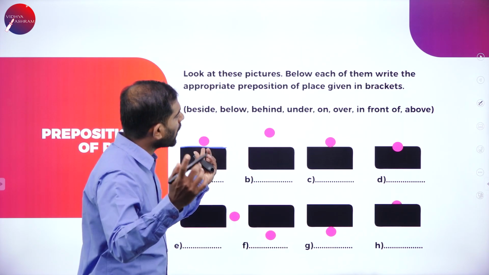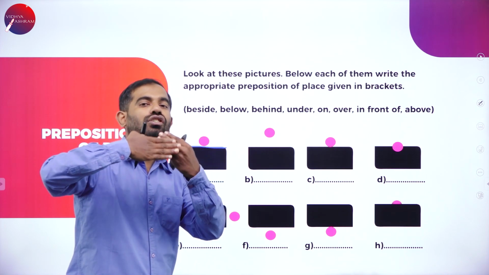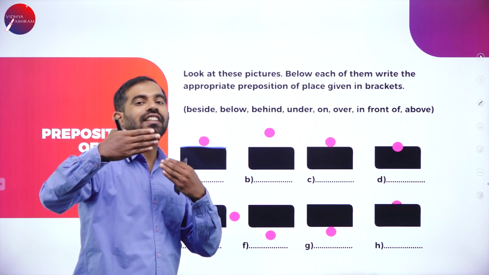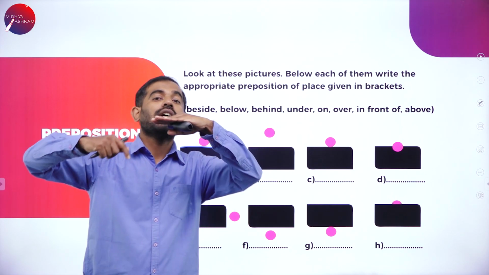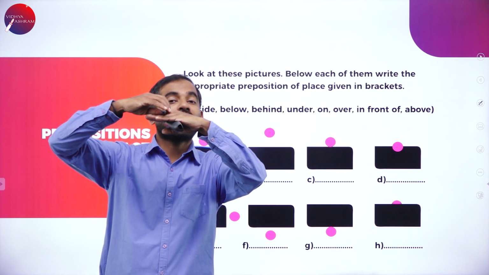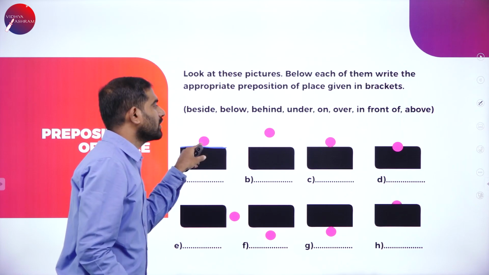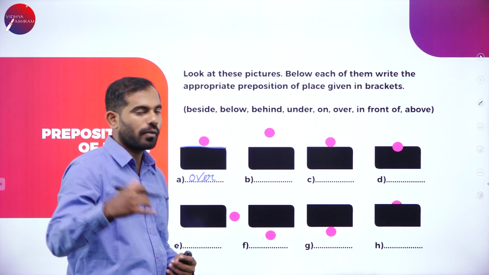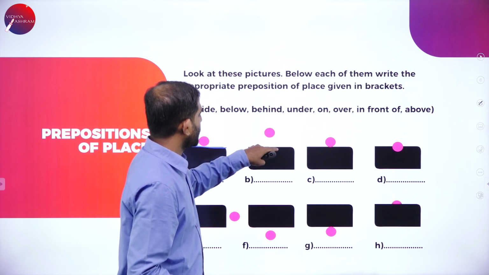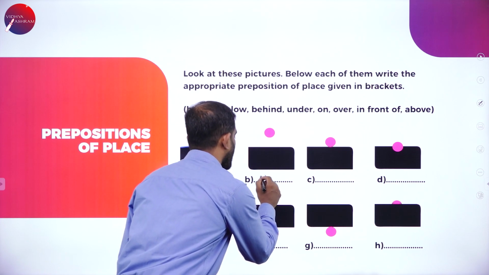So is it on or over? On should be touching, because I have kept my books on the table. Let me just tell you, I have kept this pen on my hand. So there is no gap. So of course this should be over. Over, on top. The gap is too much, so of course we go with above.